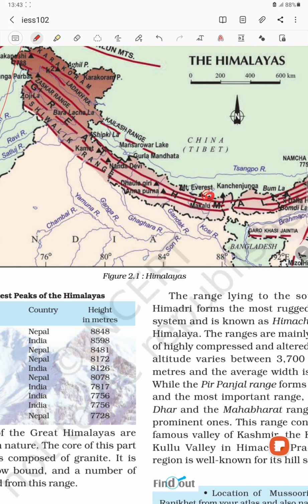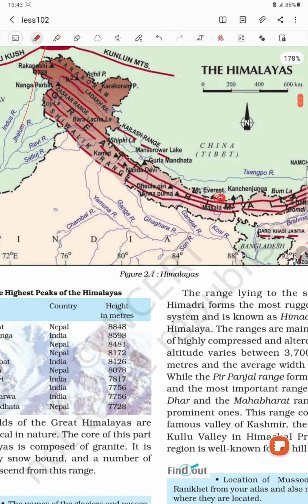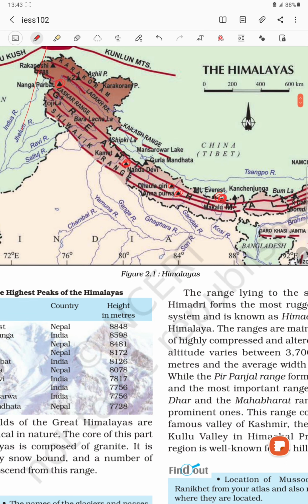Apart from that, many highest peaks are there. Nanga Parvat, you can see here, is in Jammu and Kashmir. Nanda Devi is in Uttarakhand. Dhaulagiri is in Nepal. Annapurna is in Nepal. So these are the highest peaks present in the Great Himalaya range. Clear? It is generally composed of granite rock. Its core part is made from granite rock.